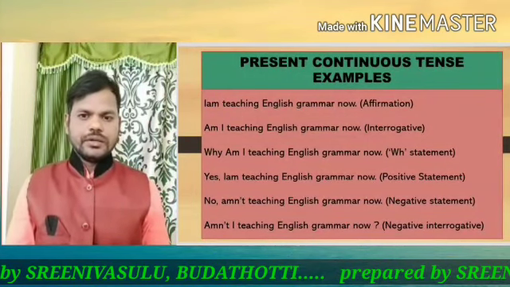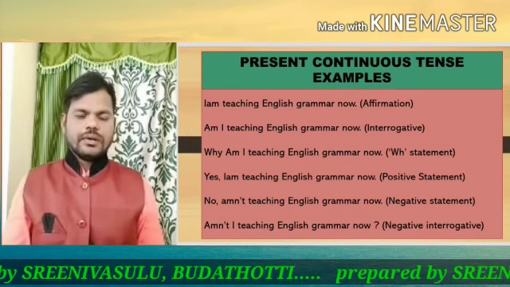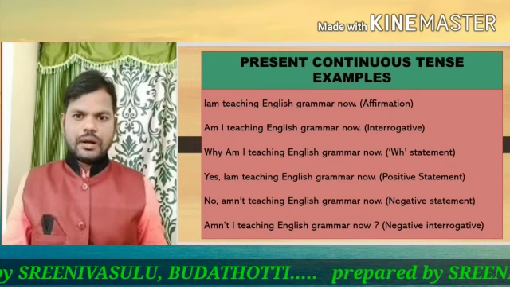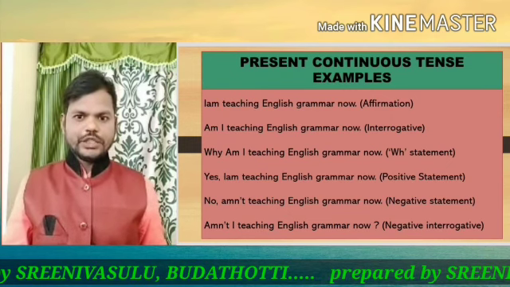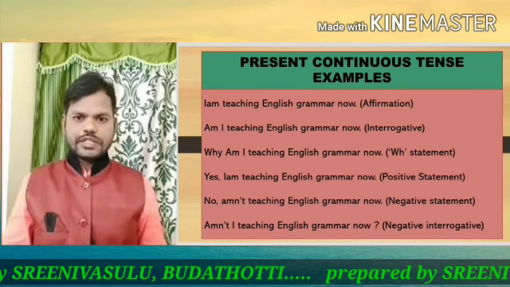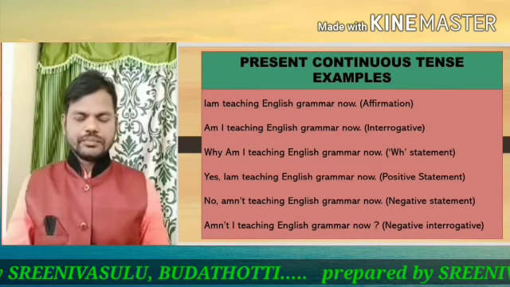Let's look at one example. What am I doing? I'm teaching English grammar now. Let's find out how it is structured or framed.